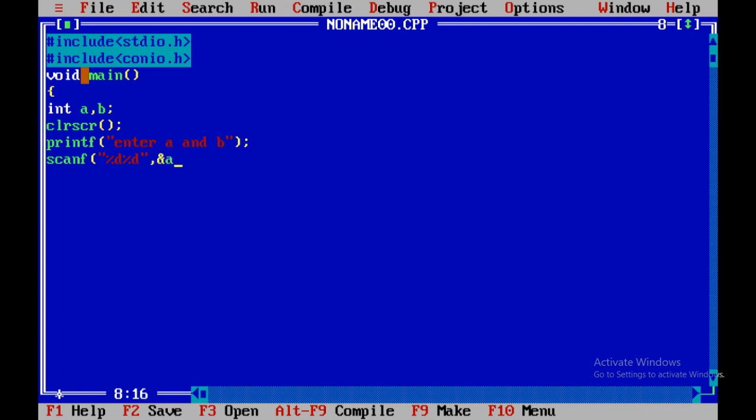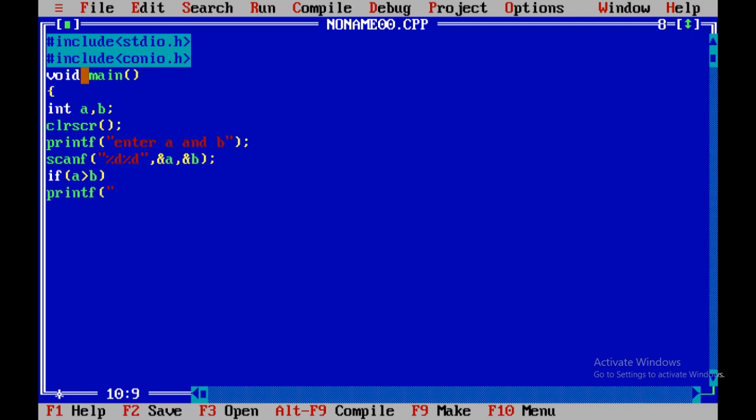Then we'll go for the getch and also the closing brace. So we'll check, we'll just press Ctrl F9 and go to the next line.